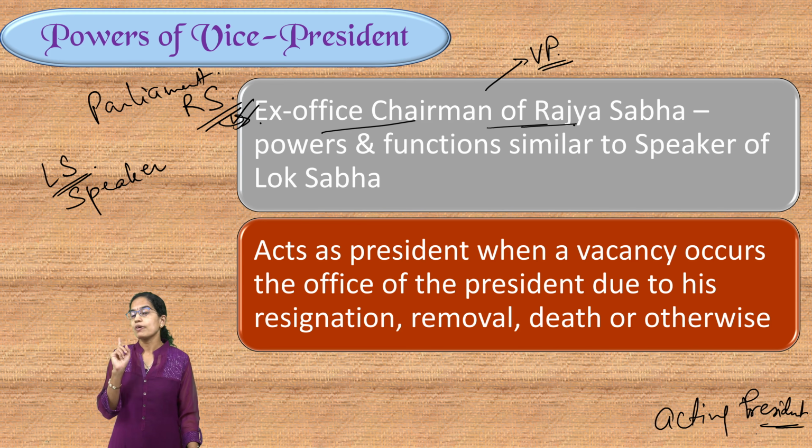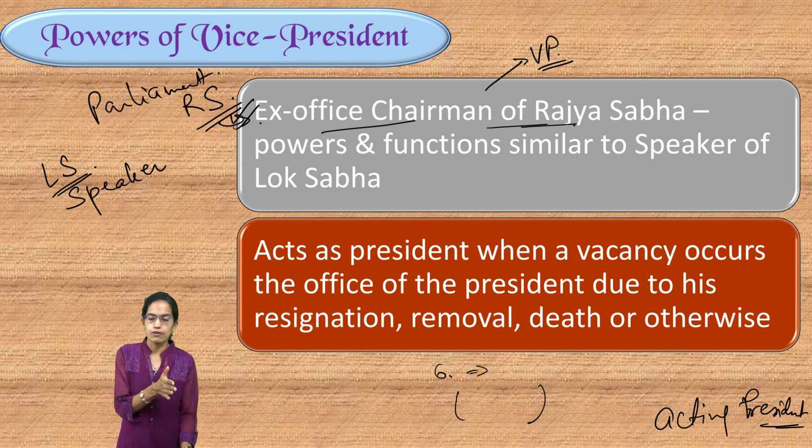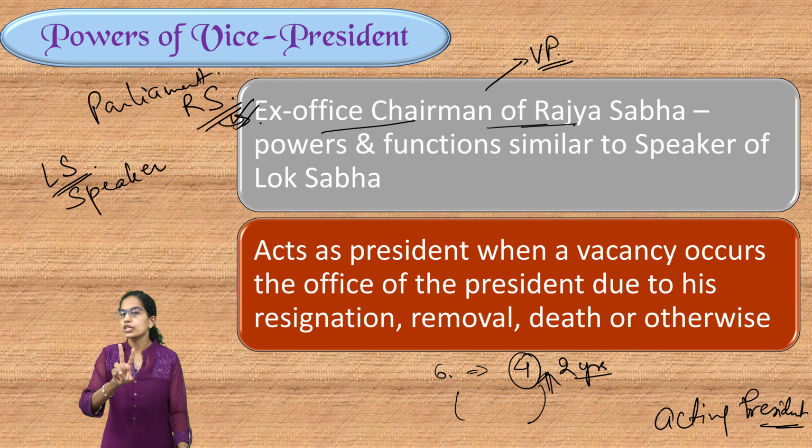However, in case of America, this is not the case. In case of America, if a vacancy is created either due to death, resignation or whatsoever reason, in that case, what would happen? The vice president would take charge of the remaining tenure. So let's say the tenure is 6 years. The president was there for 4 years, and after 4 years the president was not there, the vacancy was created. Now for the remaining 2 whole years, the care would be taken by the vice president. So vice president would be the president for the remaining 2 years.